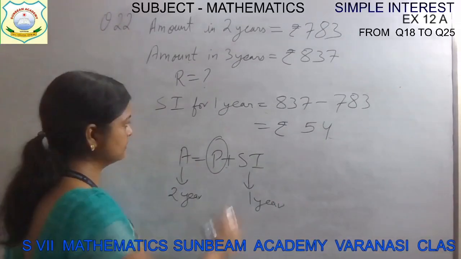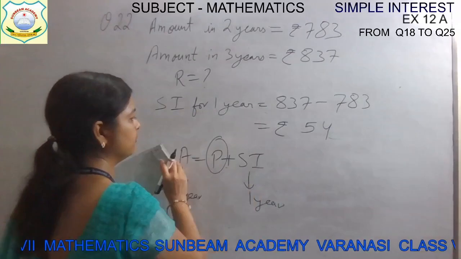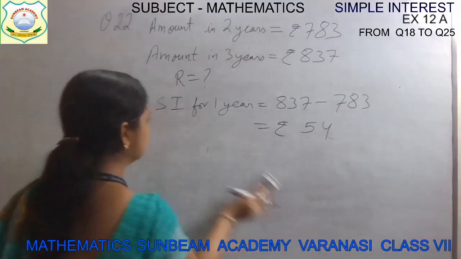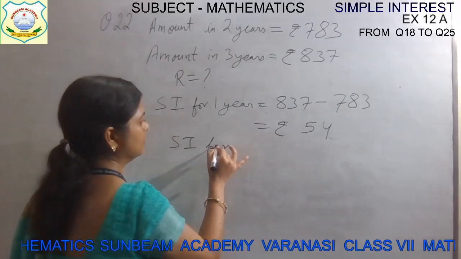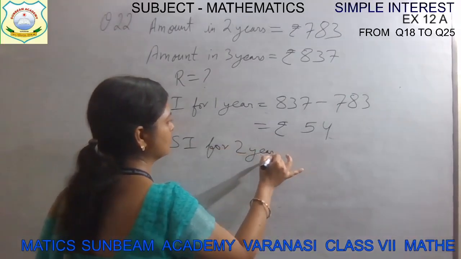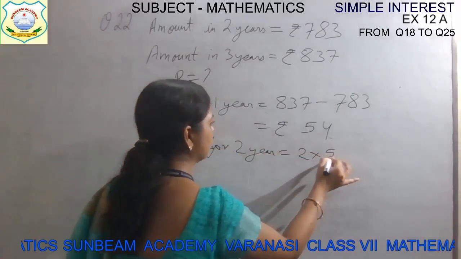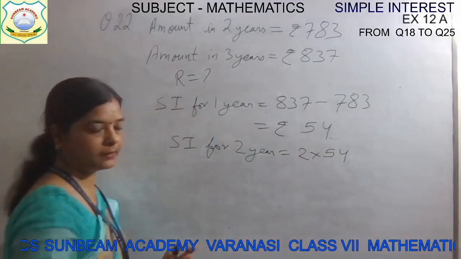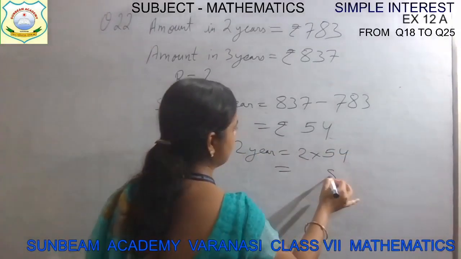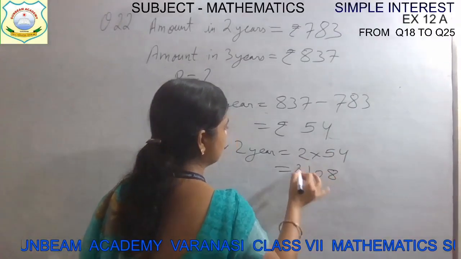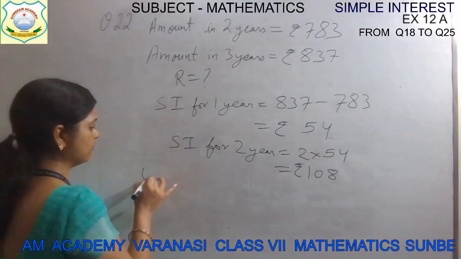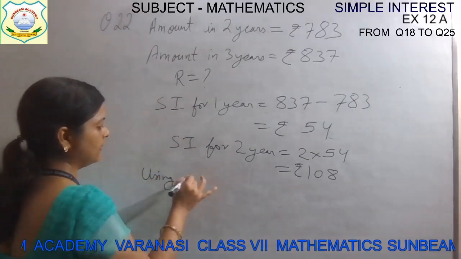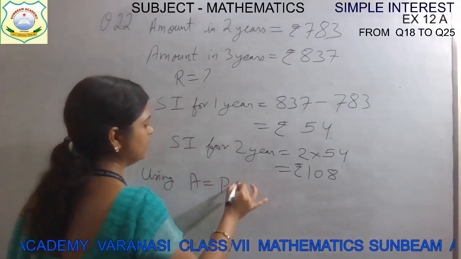Okay. Simple interest for 1 year is 54. So simple interest for 2 years will be 2 into 54. That is 4 2s are 8 and 5 2s are 10. This is rupees 108. Now we will use the formula: amount is equal to P plus SI.